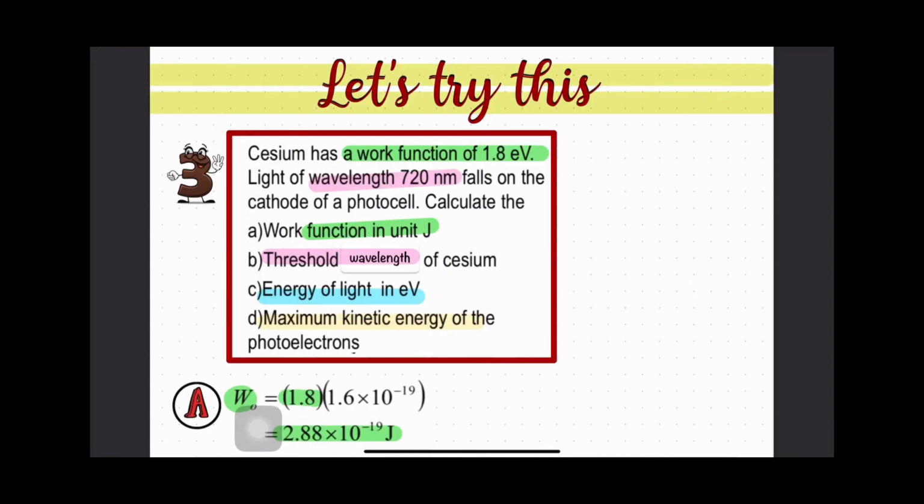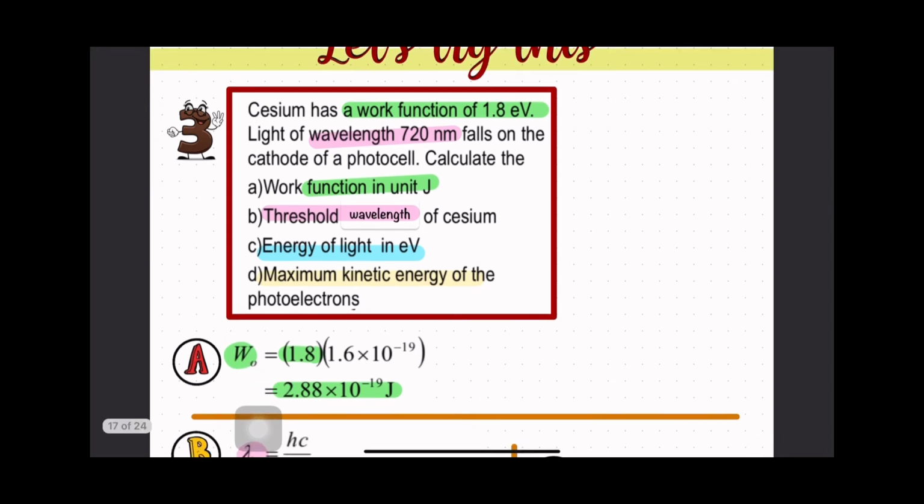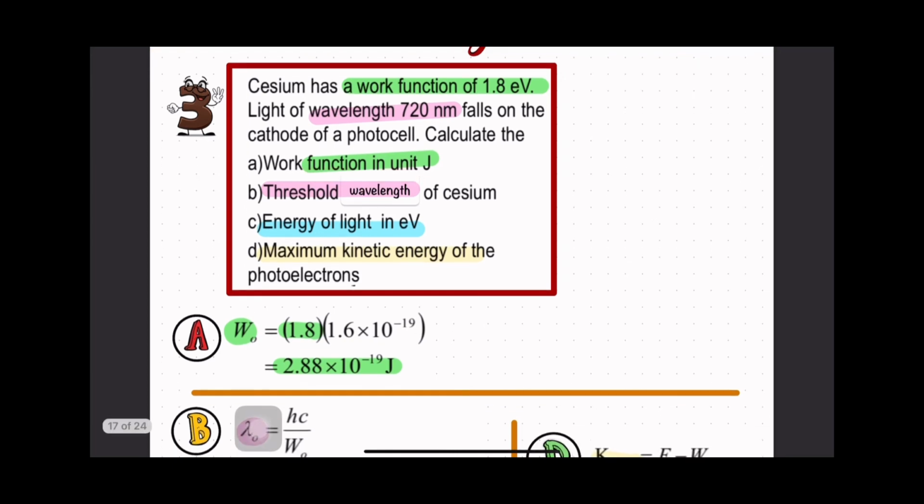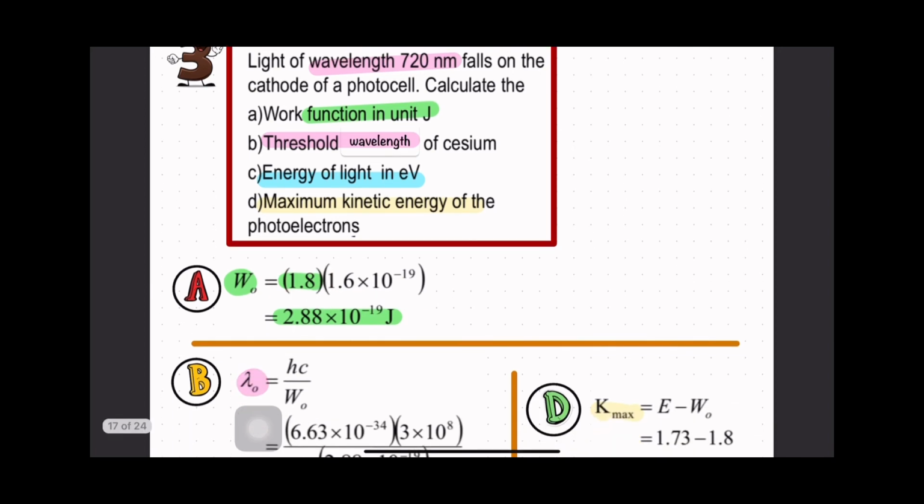Okay, next, let's try this question 3. We have cesium with a work function of 1.8 electron volt. So light of wavelength 720 nanometer falls on the cathode of the photocell. Calculate the work function in unit joule. So to change the work function to unit joule, it means 1.8 times 1.6 times 10 to the power of negative 19. You get the work function in joule.